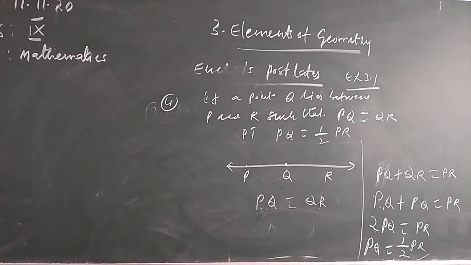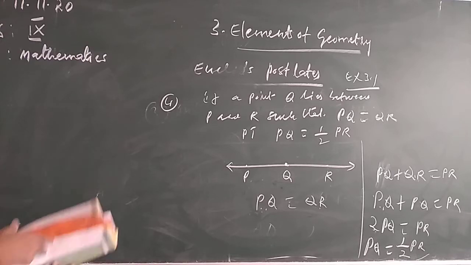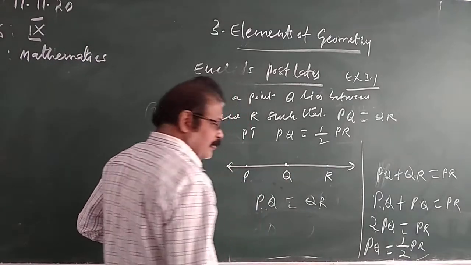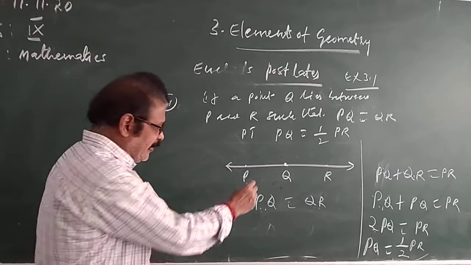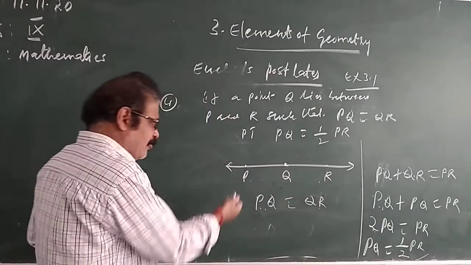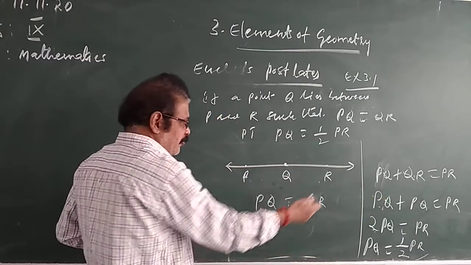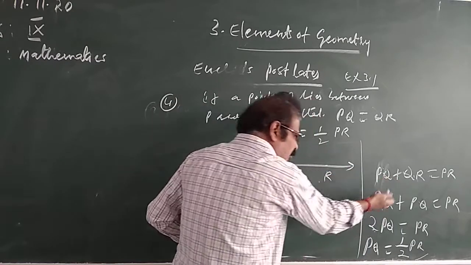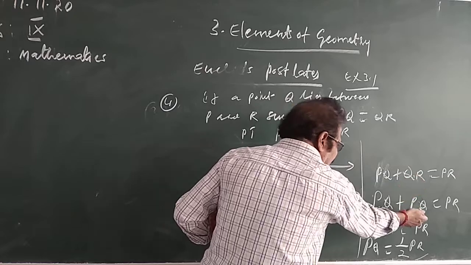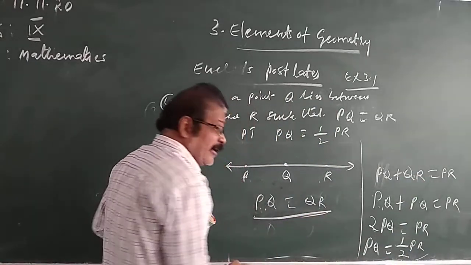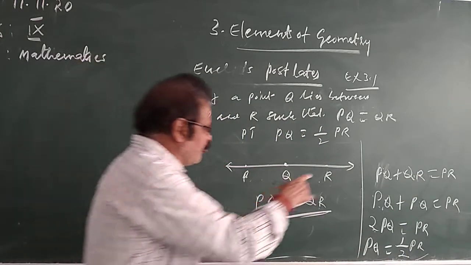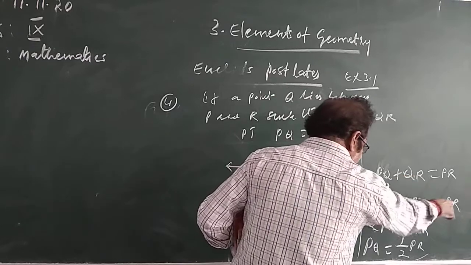Okay. What is given here? A point Q lies between P and R. Q lies between P and R, and the whole part is what? PR. PR is equal to what? PQ plus QR. PQ plus QR equal to PR. So instead of QR you can write PQ, or instead of PQ you can write QR, because it is given that both are equal. PQ equal to QR.